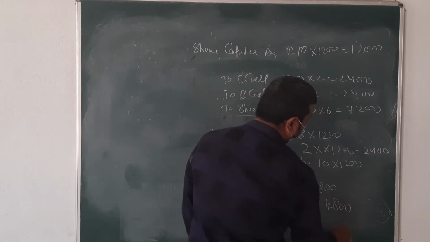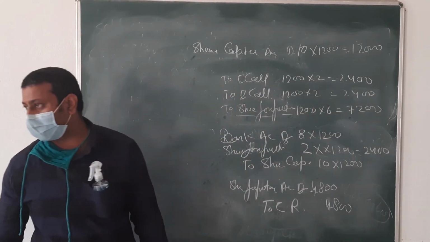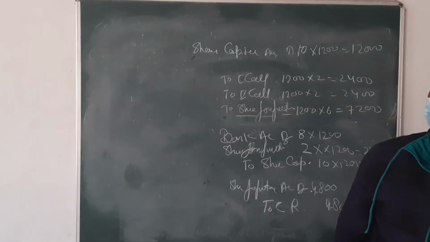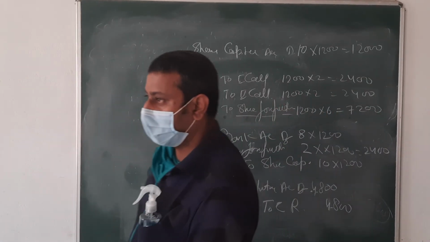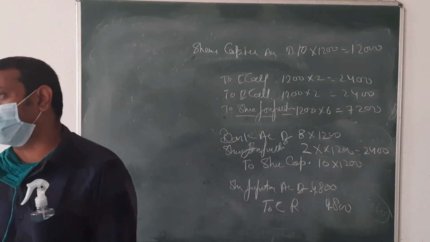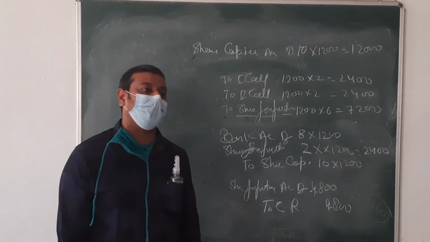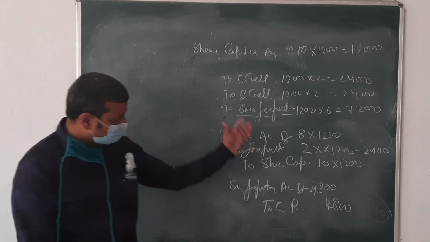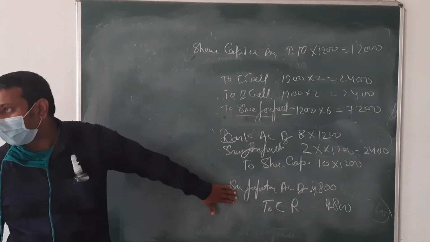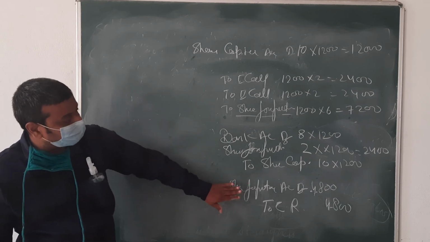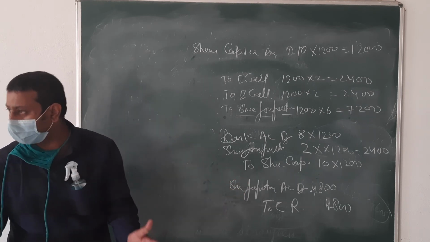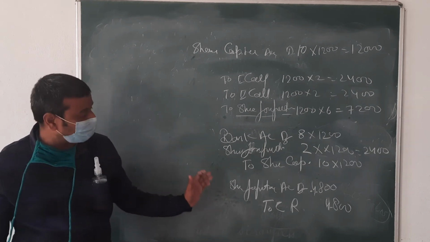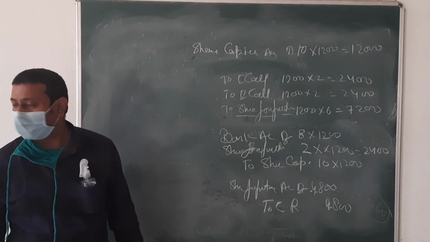We are going to transfer 4,800 into capital reserve, because I think you well know capital reserve is always made by the earning of capital. Okay, not from the revenue earning. When we are earning in a capital way, then we make the capital reserve, and this is always capital, and we are just getting this extra amount from the shareholders. Okay, so we are going to solve that. So transfer this amount into capital reserve.